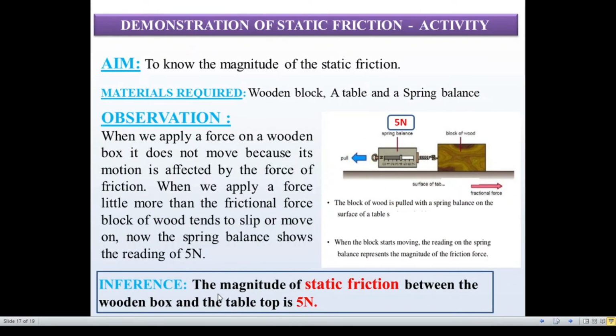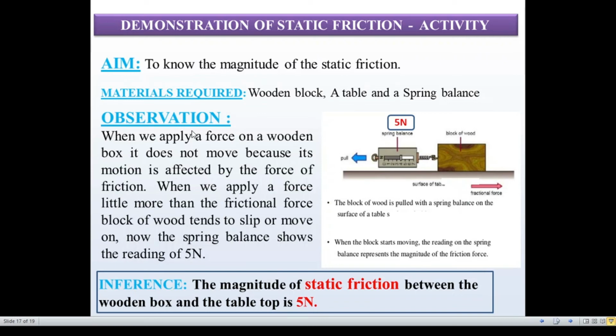A demonstration of static friction. To know the magnitude of the static friction, that is our aim. What are the materials required? A wooden block, a table and a spring balance. Here we have already seen this setup. This is a block of wood and this is a spring balance which is used to measure the frictional force. So here the block of wood is pulled with a spring balance on the surface of the table. Then when the block of wood starts moving, the reading on the spring balance represents the magnitude of the frictional force.